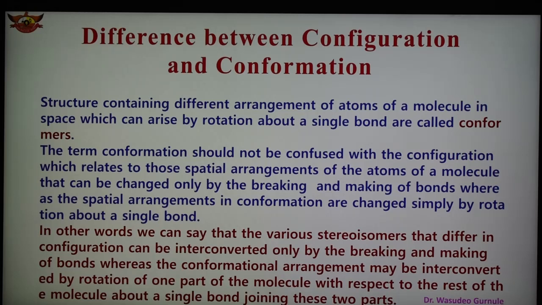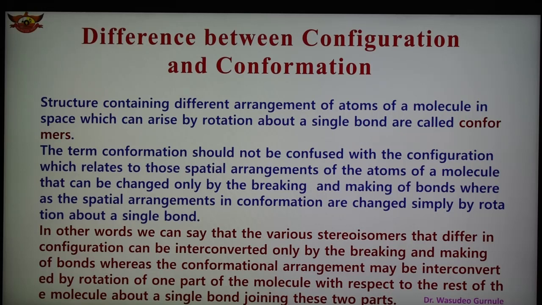So in the case of conformation, we get different arrangements by rotation, and in the case of configuration, the spatial arrangement of the atoms of the molecule is obtained by breaking and making of bonds.